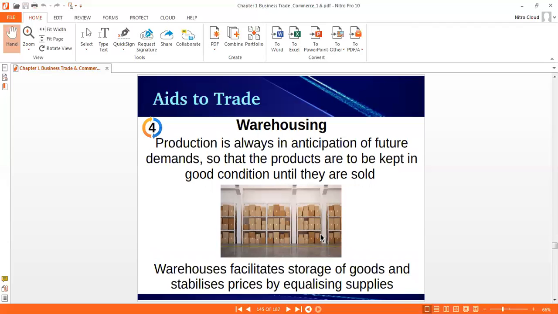Fourth one, warehouse. Okay, production is always in anticipation of future demands, so the products are to be kept in good condition until they are sold. So there is also a time gap between production and sales. During this time period, you have to store your goods in some place. That place is known as a warehouse or godown. The warehouse provides the facility of storage of goods and stabilizes price by equalizing supplies.